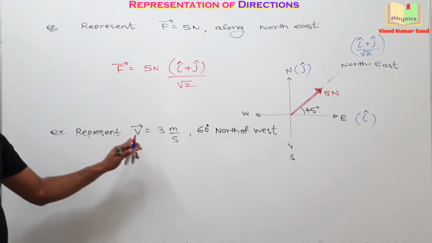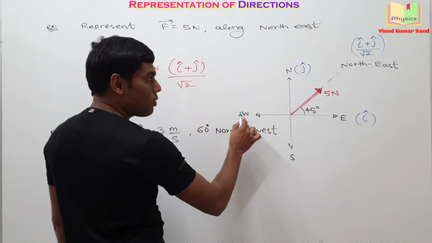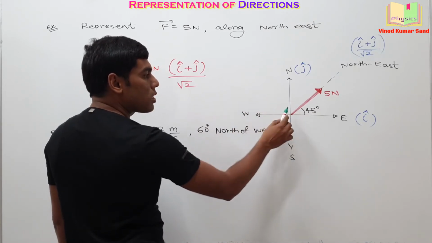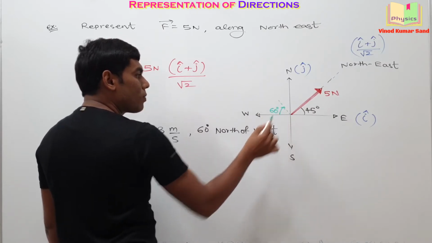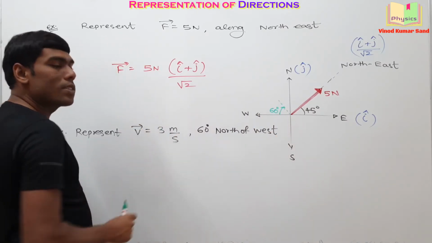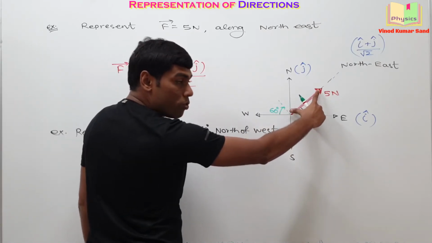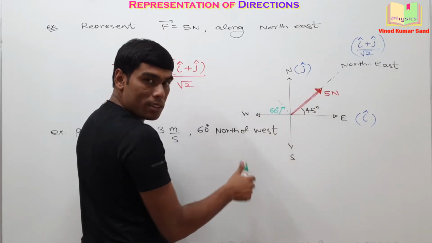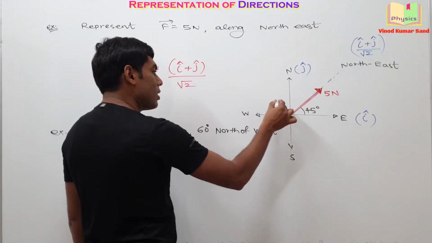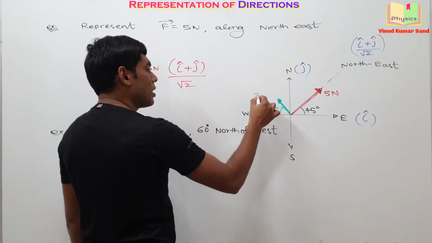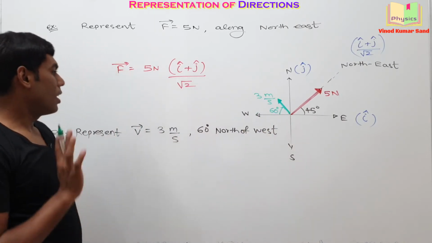Give it a try yourself. 60 degree north of west. So here is the west direction, and from here you need to go 60 degree. From here 60 degree might be like this. Okay. And the velocity is 3 meter per second. If this magnitude represents the length 5, then the length 3 will be smaller than this. So let's say we represent it like this. Here is the 3 meter per second. I hope you get this. Okay, note it down.